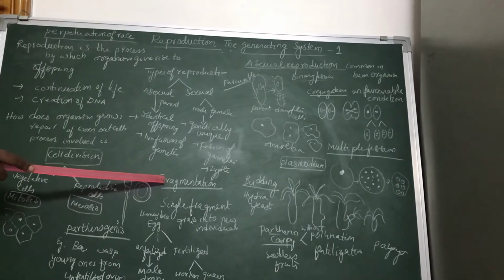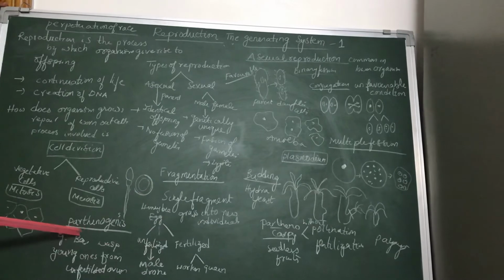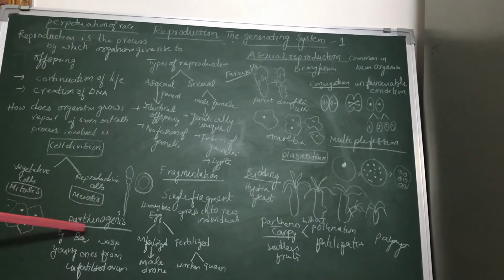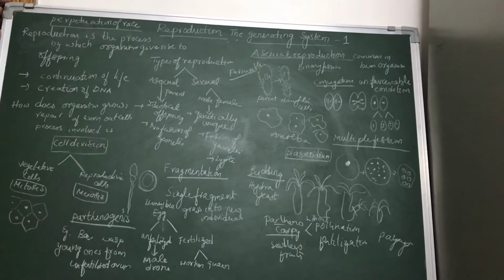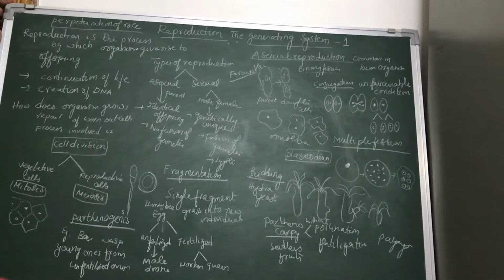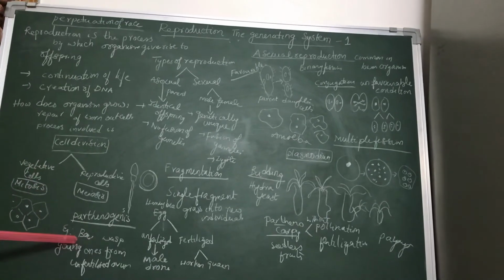Now coming to another very special type of reproduction called parthenogenesis. You might not have heard of it. It is a process of reproduction where there is a shift from sexual reproduction to asexual reproduction.